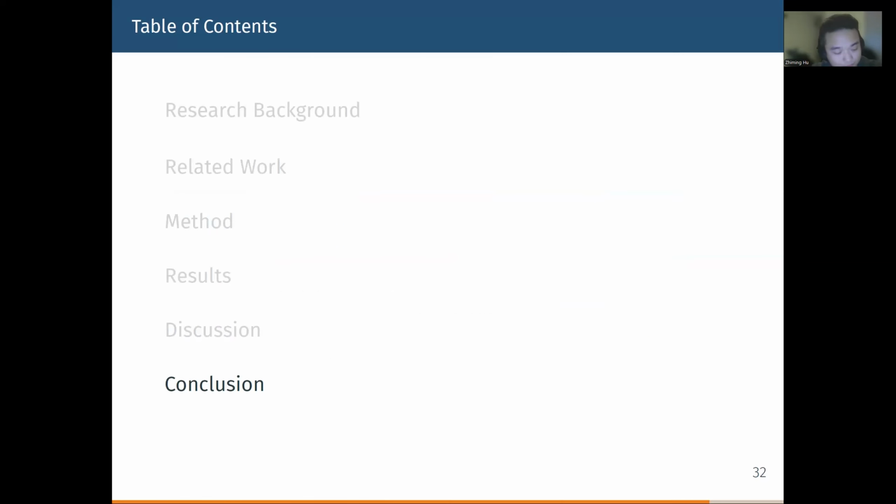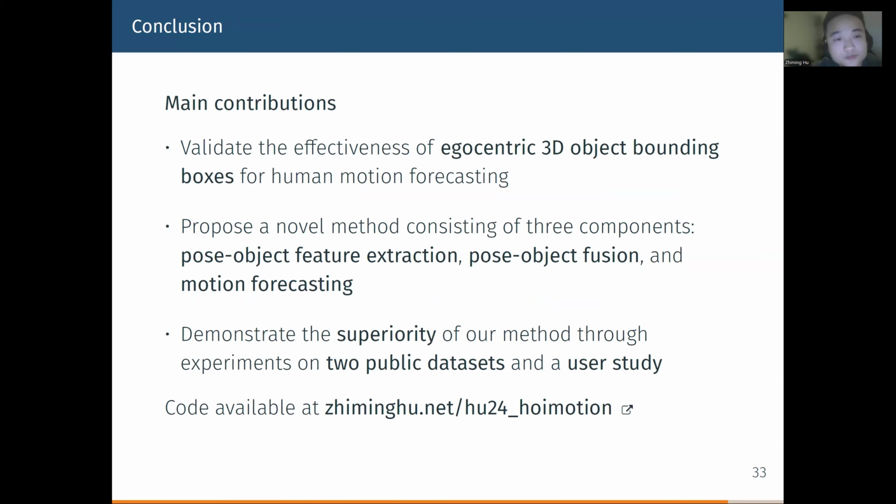Well, to conclude, the main contributions of our work are, first of all, we validate the effectiveness of egocentric 3D object bounding boxes for human motion forecasting. Second, we propose a novel method that consists of three components: the post-object feature extraction, post-object fusion, and the motion forecasting. Finally, we demonstrate the superiority of our method through experiments on two public datasets and a user study.